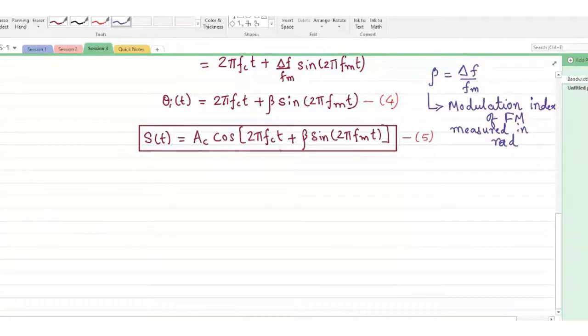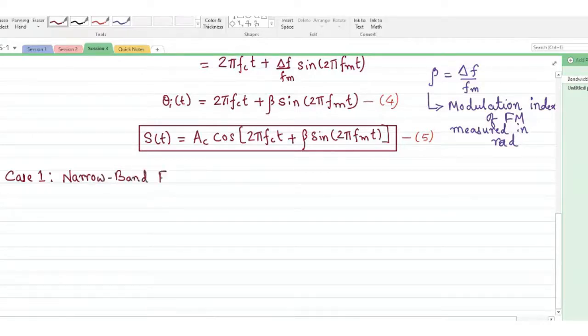Right. So we'll take the deviation to narrowband FM and wideband FM at this point. We'll take first case 1, narrowband FM.